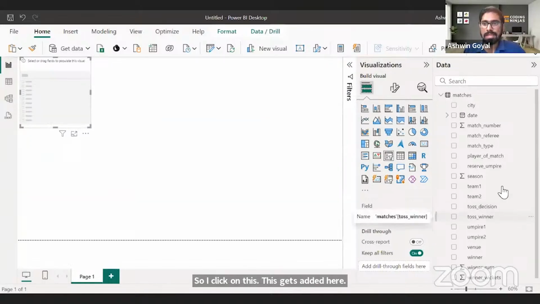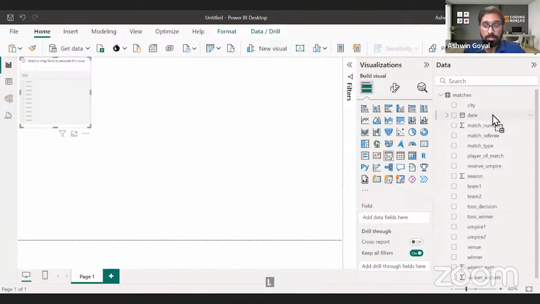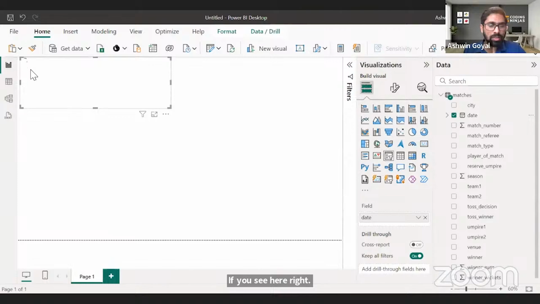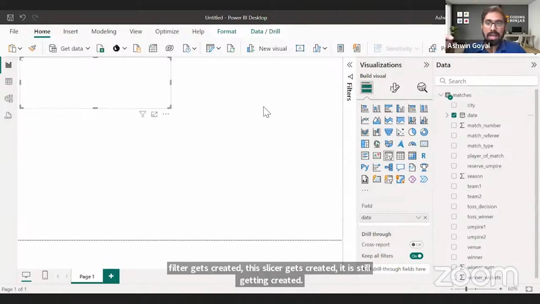I want slicer by date, right? So I will drag date to the field. If you see here, right, this filter gets created, this slicer gets created, it is still getting created, but it will help me slice and dice data or filter data.